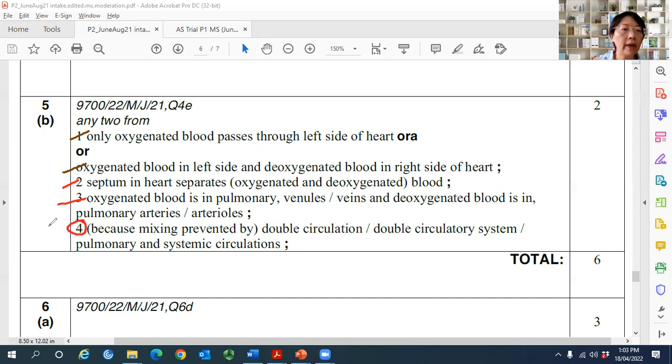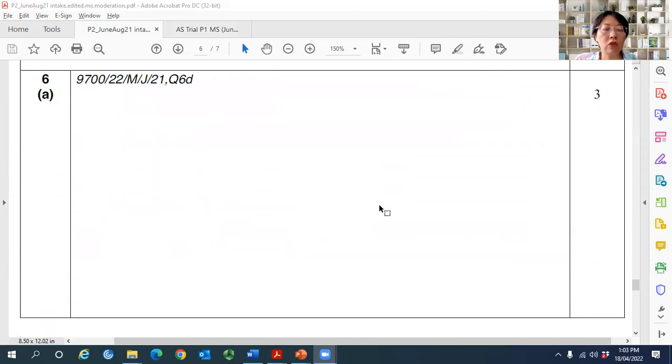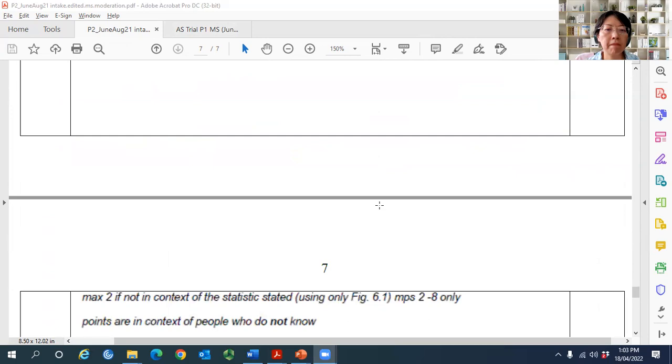Number 4 is a question mark. It's not a very clear answer. I will not give a mark for number 4. Double circulation. So what has double circulation to do with the question that they ask? Double circulation, pulmonary and systemic circulation. To me, this is not a good answer. To me, this one should not be given a mark. There are better answers than this. If I'm the examiner, in the discussion, I will reject this answer because it's just very vague. Can't see clearly. So I close one eye to give you a mark. Strictly speaking, no mark.